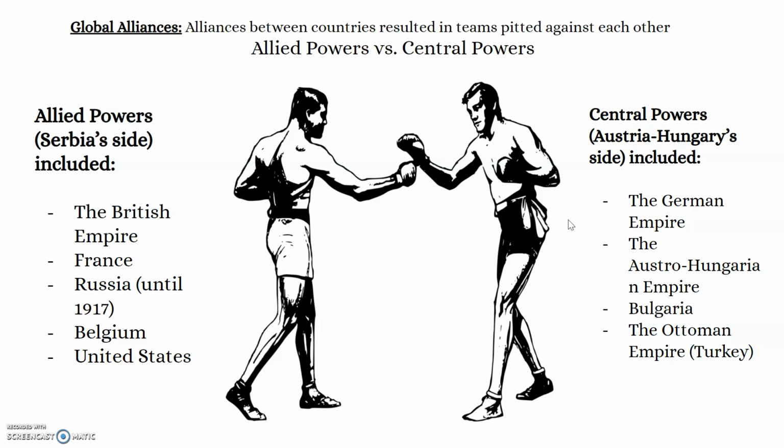Then you have the central powers. This was Austria-Hungary's side. This was anybody who was for Austria-Hungary and who was supporting them and who was an ally of them. This was the German Empire, the Austro-Hungarian Empire, Bulgaria, and the Ottoman Empire, which we now know as Turkey.